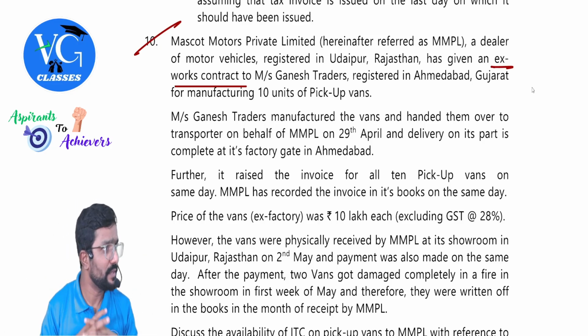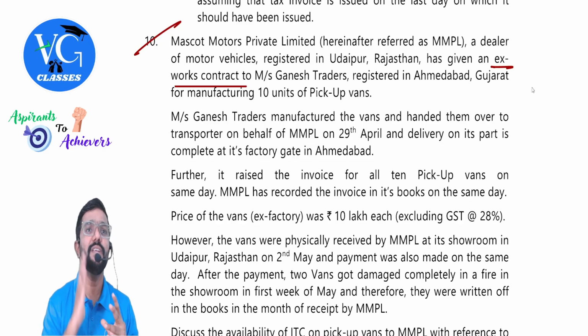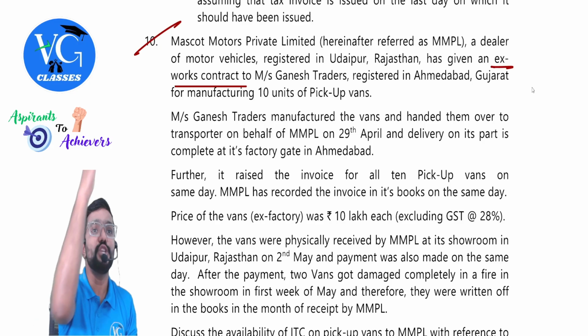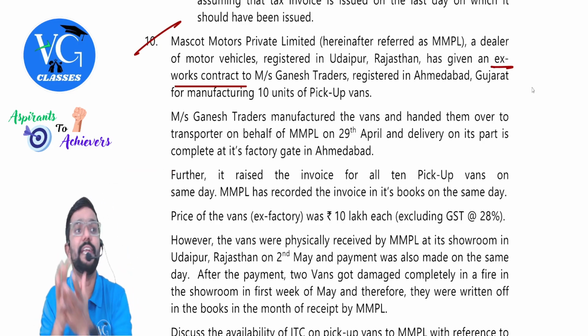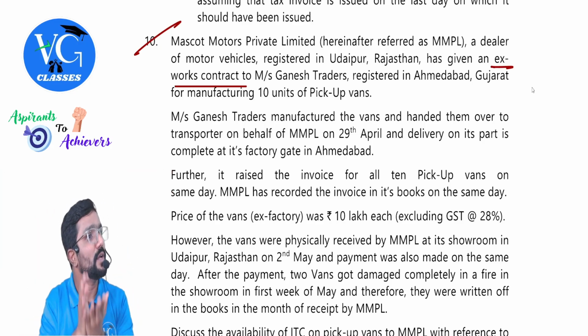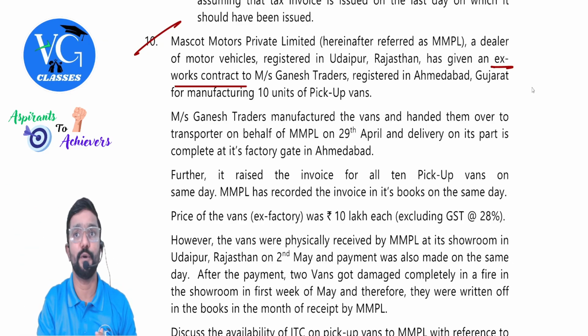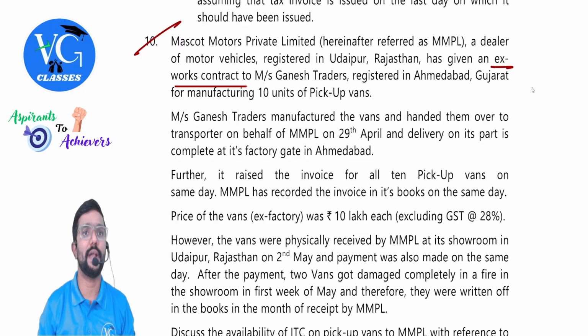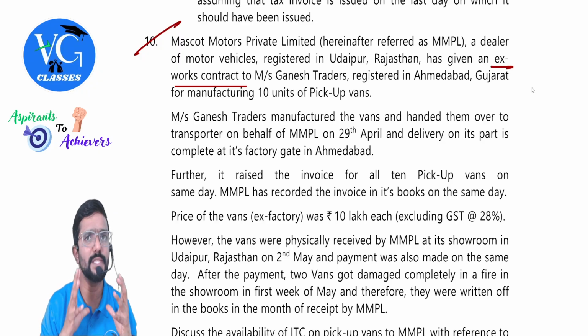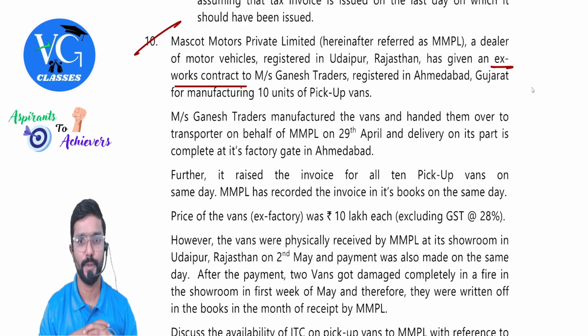So now, guys, for movement of goods, when it will be delivered, when it will be completed, we have some provisions, correct? Now, when is delivery said to be completed, when it is actually delivered to you, or when I hand over the goods to the transporter, in case of an ex-works contract? Okay, so there is a specific circular on this.